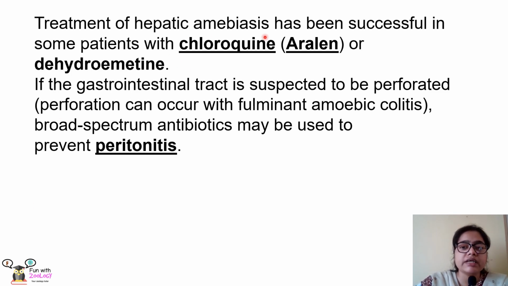Treatment of hepatic amoebiasis has been successful in some patients who have been treated with chloroquine or dehydroemetine. Now, perforation can occur with fulminant amoebic colitis. So if the gastrointestinal tract is suspected to be perforated, then broad spectrum antibiotics are given to the patient to prevent peritonitis. So this was all about the treatment of Entamoeba histolytica, meaning these drugs can be used to treat amoebiasis.